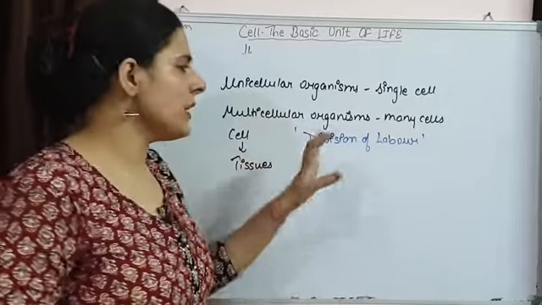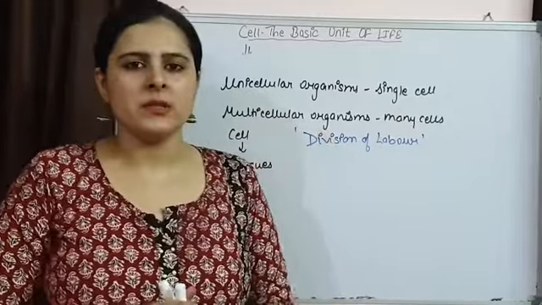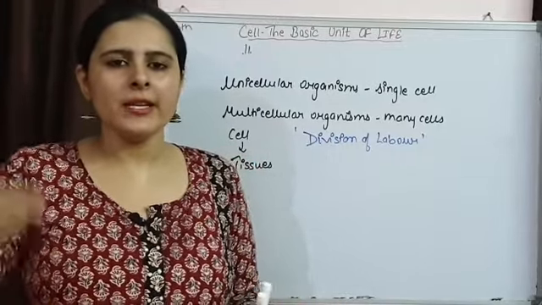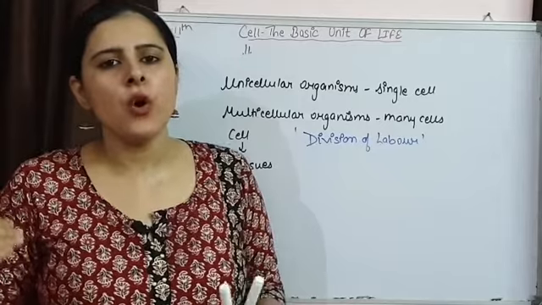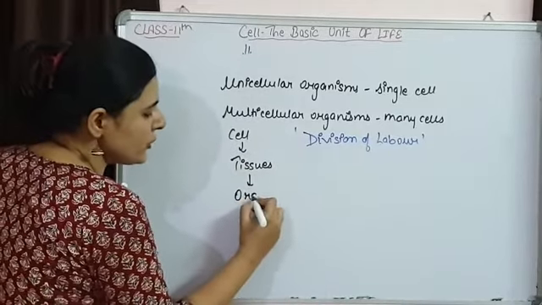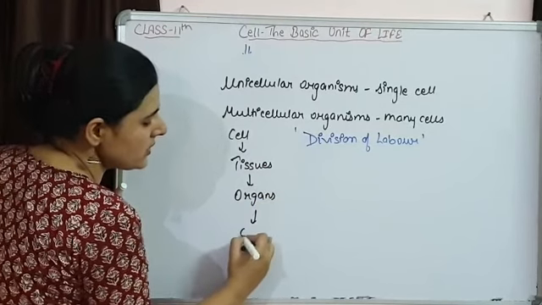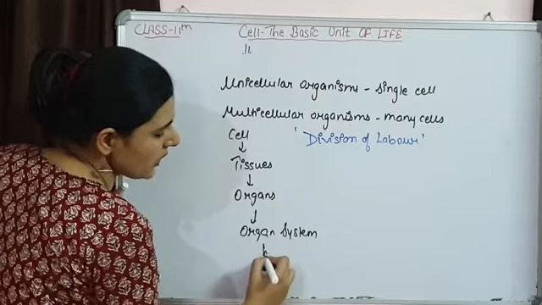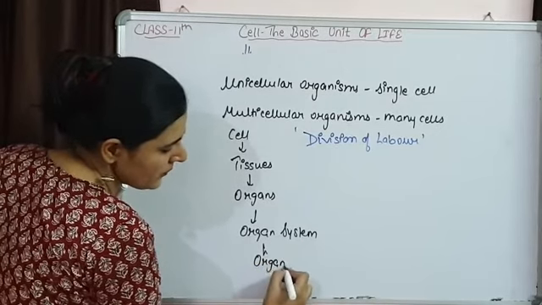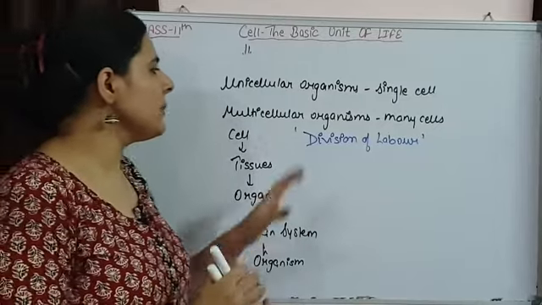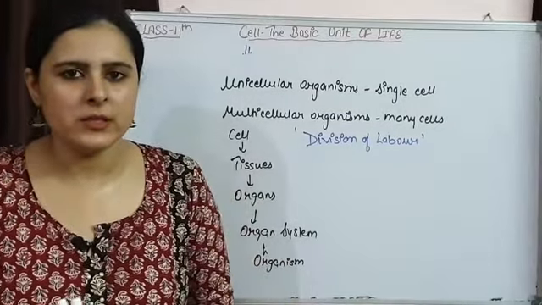So this is how multicellular organisms' cells have divided their own roles, and they become part of different organ systems. So they form tissues, tissues aggregate to form organs, and organs are going to form the organ system, and this is how the complete organism is going to form. So this is how the cells are working in multicellular organisms.